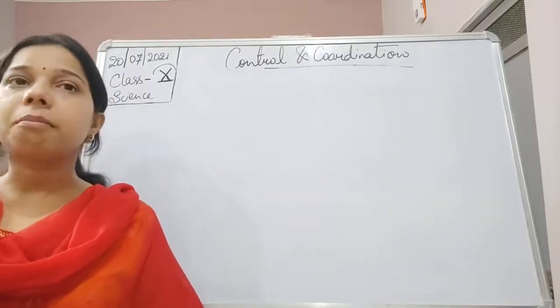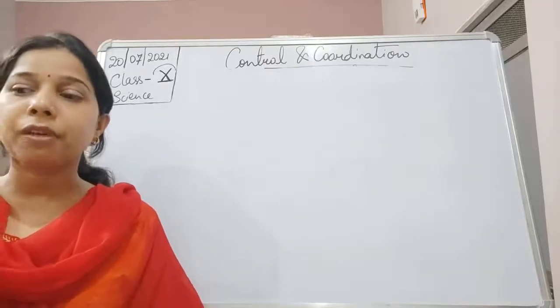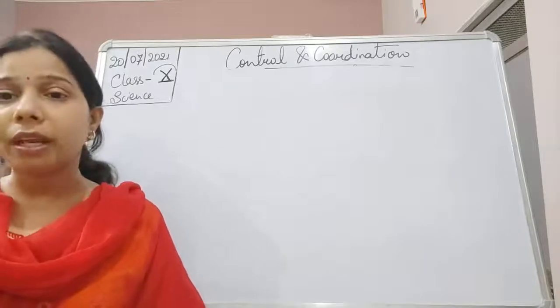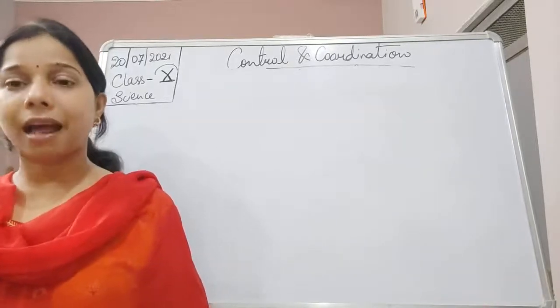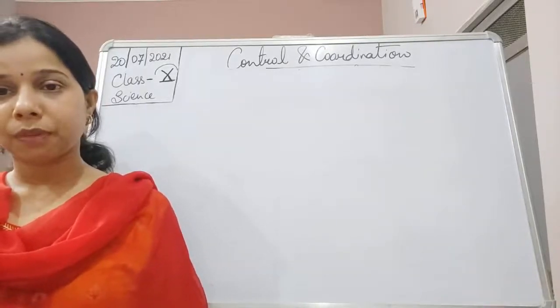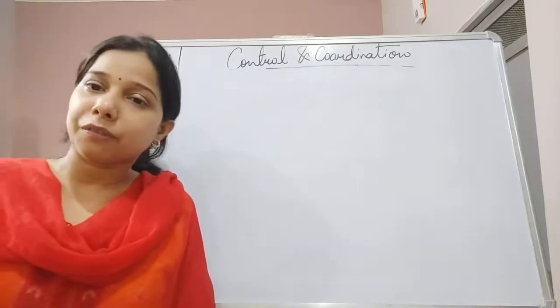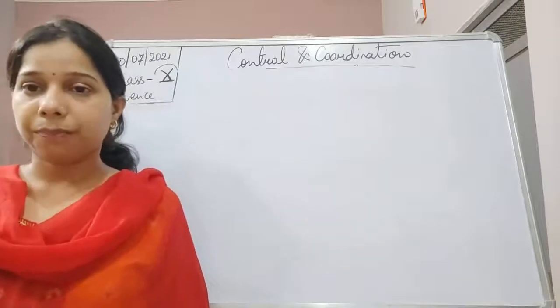The pituitary gland is the master gland, students, because it helps in releasing a lot of hormones, and it also controls the different glands present in the body. It just stimulates the different glands to work.